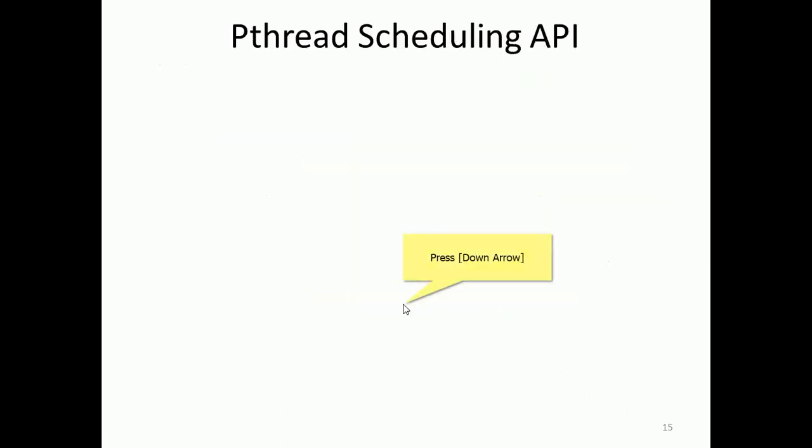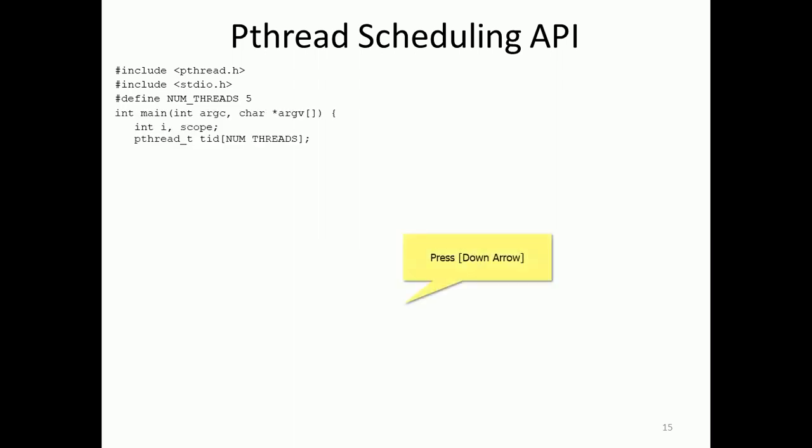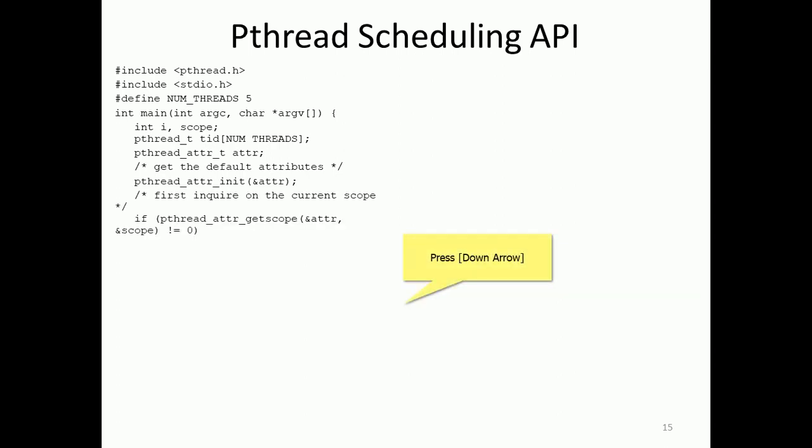So let us see the pthread scheduling API. Here we have pthread, the number of threads is 5, and we have a main function. We have the pthread id and the pthread default attributes, that is pthread attribute initialization. First we call pthread_attr_getscope to get the scope attribute, and if it fails we print an error.